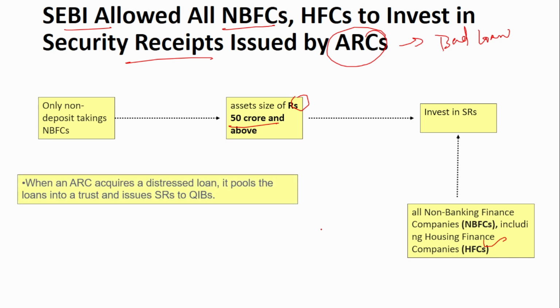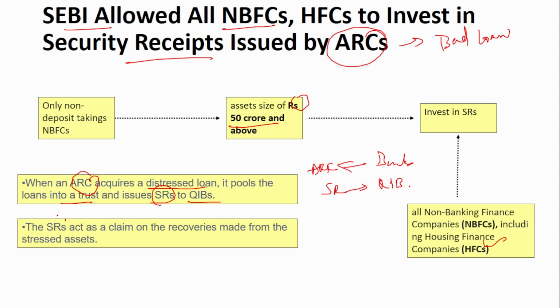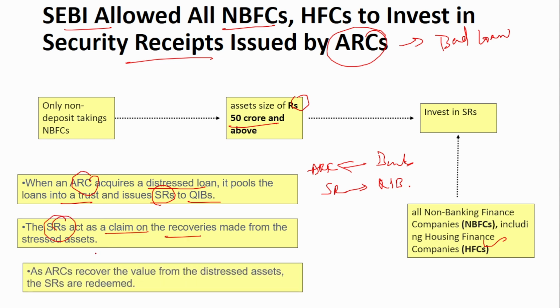Now, what are these security receipts? They are issued by the ARC. When an ARC acquires a distressed loan, that is an NPA from a bank, it pools the loan into a trust and issues security receipts to qualified institutional buyers. So these security receipts act as a claim on the recoveries made from the stressed assets. As the ARC recovers the value from the stressed assets, the SRs are redeemed.